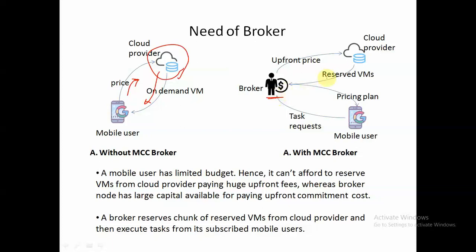He can pay some upfront price to the cloud provider and buy some reserved virtual machines, and then at any time a broker will get multiple requests from multiple mobile users in order to execute their tasks. The broker will execute those task requests and give some pricing plan to its subscribers, and all those tasks the broker is going to execute on its reserved virtual machines, as well as, if required, he will go for some on-demand virtual machines, right?